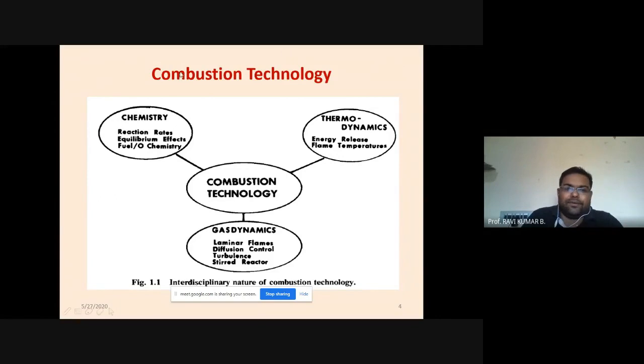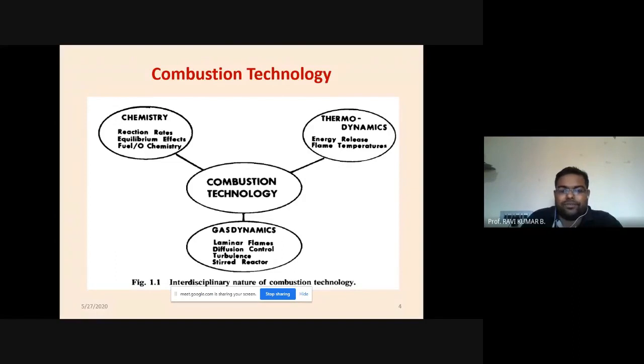So basically it involves the chemistry. Chemistry means reaction rates, equilibrium effect, and fuel oxidizer chemistry. How effectively the mixes. So higher the mixing, higher will be the combustion efficiency. So how mixing will take place with the help of a swirler or with the help of a stirrer, we will stabilize the flame. So that is nothing but here gas dynamics will come into the picture. So gas dynamics is nothing but diffusion, turbulence, and stirred reaction will take place the moment your fuel is getting in contact with the oxidizer, that is air present.